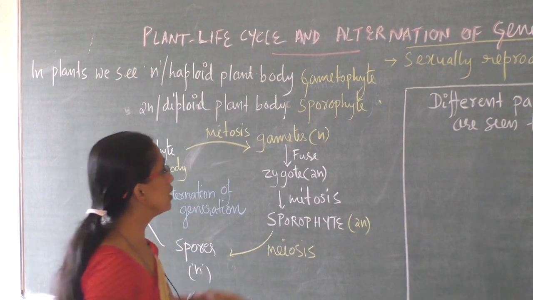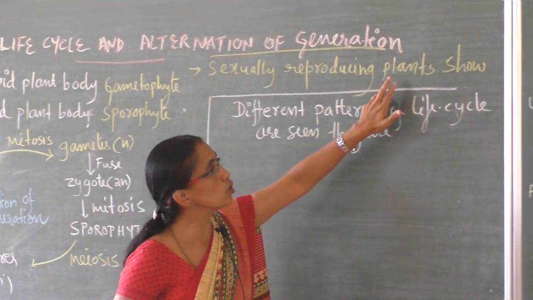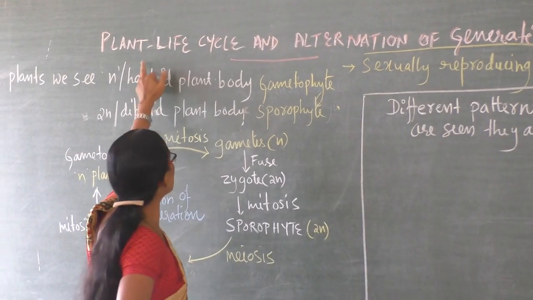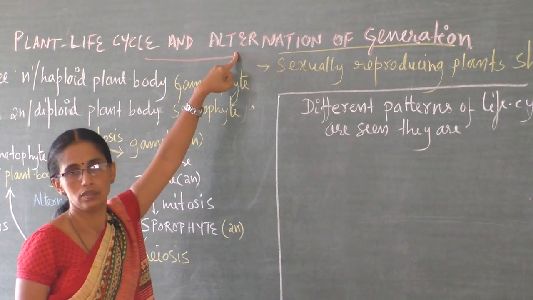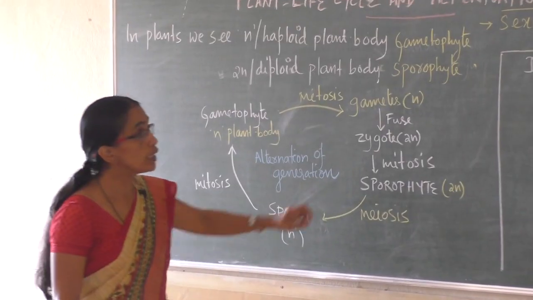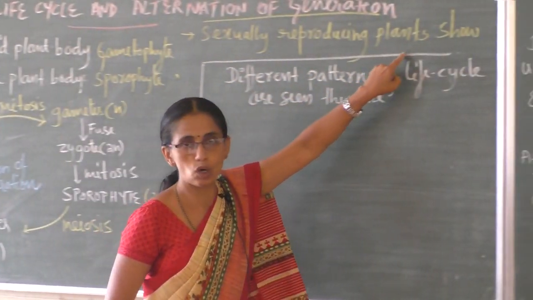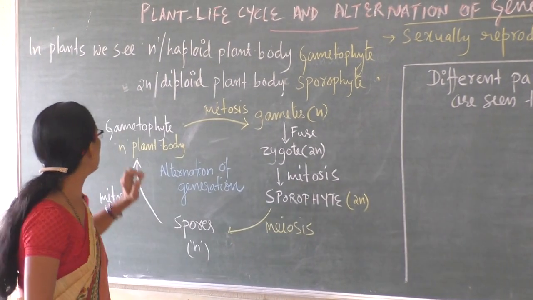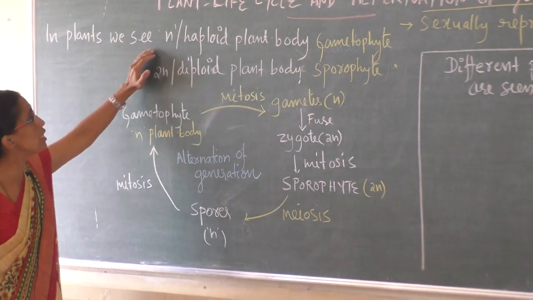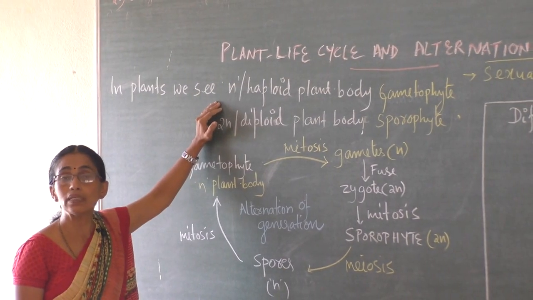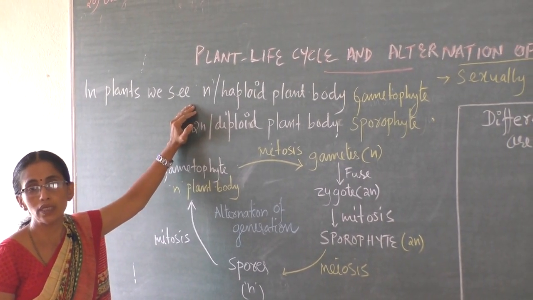Sporophyte phase. Yes, all sexually reproducing plants show alternation of generation. Means what? In plants we see haploid plant body.